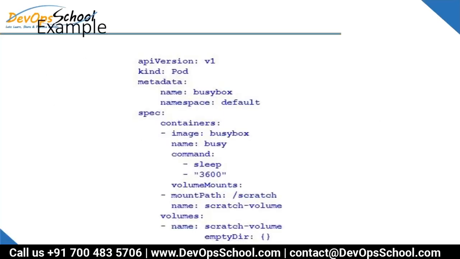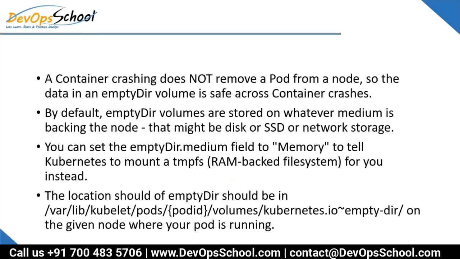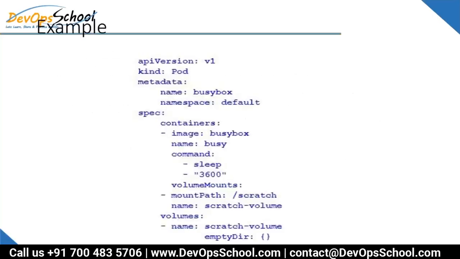Look at this code example, good code. Look at this very carefully. Kind is equal to Pod. pod.spec.volumes is emptyDir, with the name of the scratch volume that will be created inside this location. Understand this. This location, last line, look at it. And now pod.spec.containers.volumeMounts: inside the container, it is getting mounted at the scratch volume. Did you understand this? Yes.